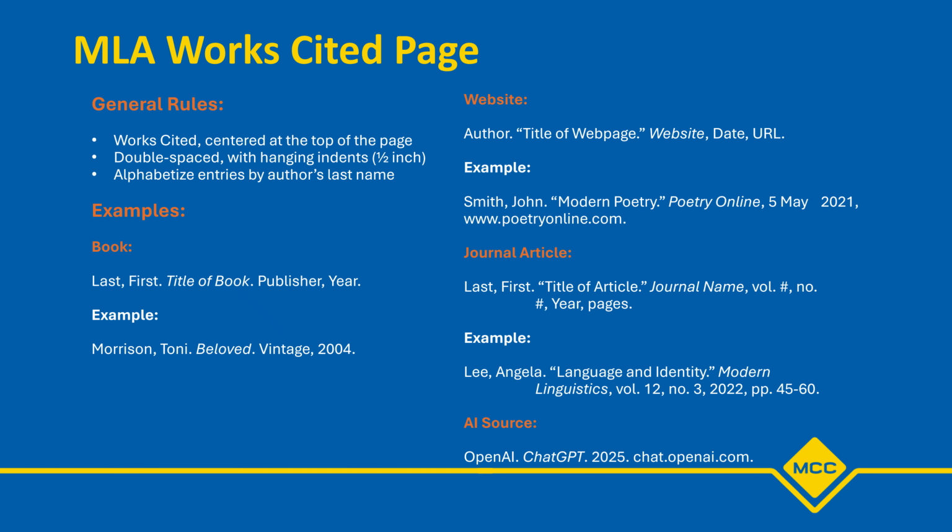For the Works Cited page, center the title Works Cited at the top of the page. Double space everything, and be sure to use hanging indents for your citations. Alphabetize each citation by author's last name. Take a look at the examples on this page for books, websites, journal articles, and AI sources.